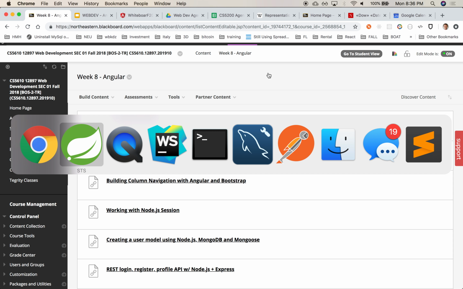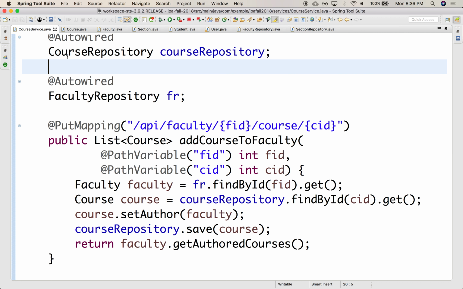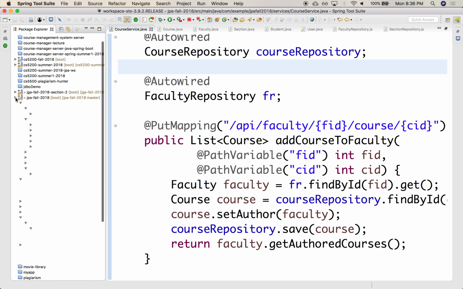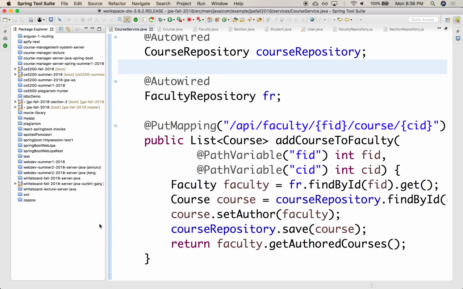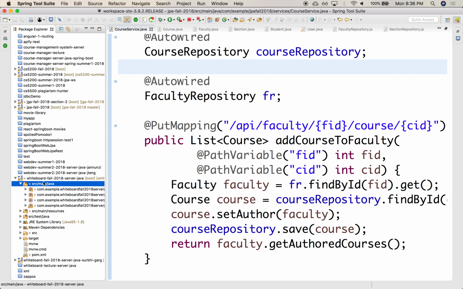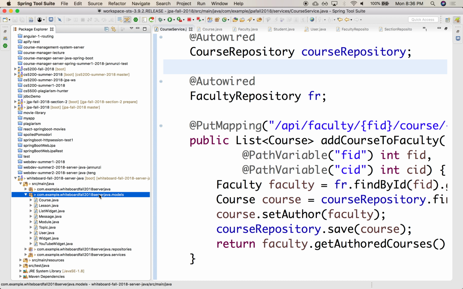So just like we have already built in previous classes, we already built a model that is hosting a lot of the content that we want to use. So, for instance, in Java, we had implemented several models that provided courses and lessons and modules and everything, right?